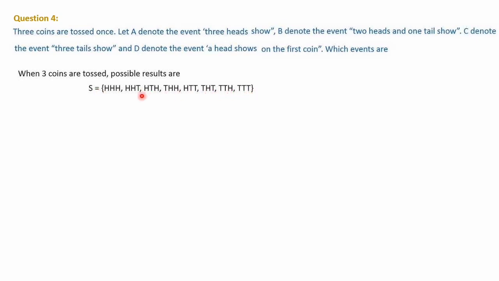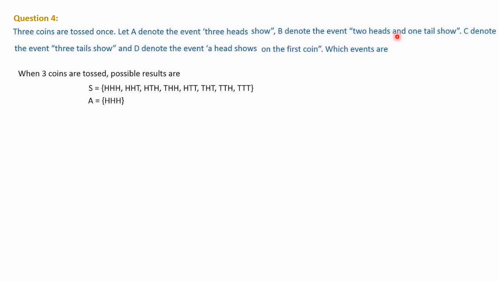So this one we have learned in the last class how we have to write. Each one has their own logic to write this sample space, so you can follow as you wish. Let A denote the event 3 heads show. There is only one element which shows 3 heads, that is HHH.